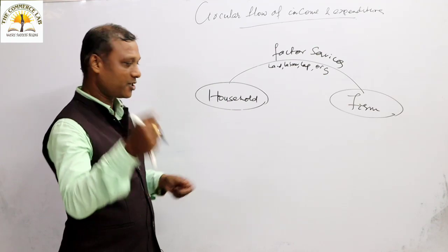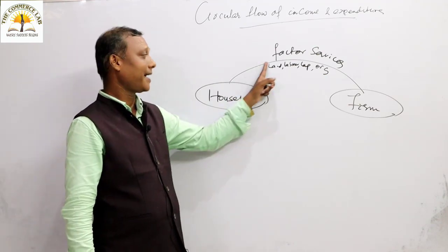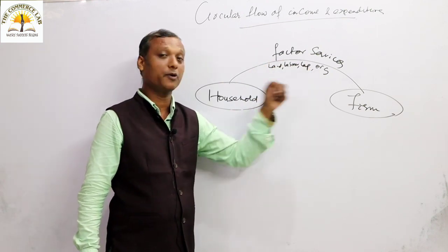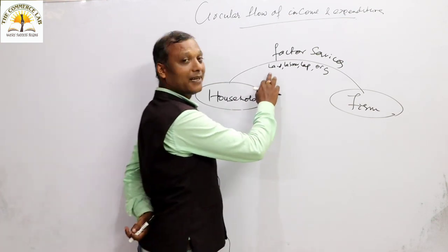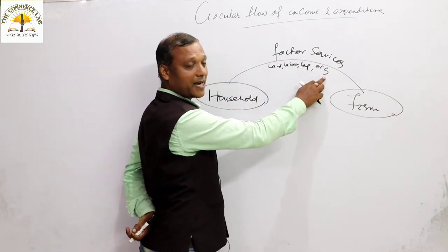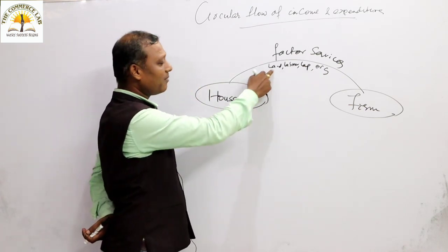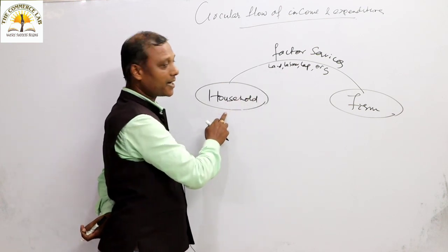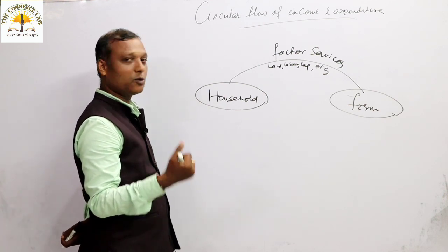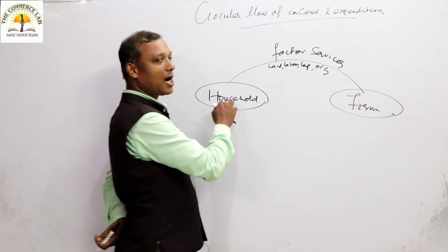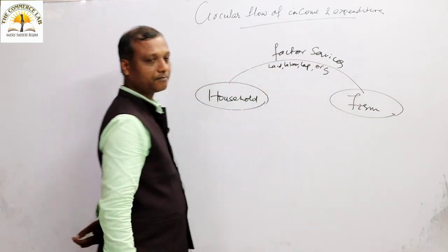So it is the first responsibility of the household sector to supply factor services. You can write factor services, or you can write in detail that the household sector first of all will supply land, labor, capital and organization, because the owners of these services belong to the household sector. Remember one thing: land belongs to the household sector, labor belongs to the household sector, capital belongs to the household sector, organization belongs to the household sector. So it is the responsibility of the household sector to start the circular flow, and first of all it will supply factor services to the farm sector.